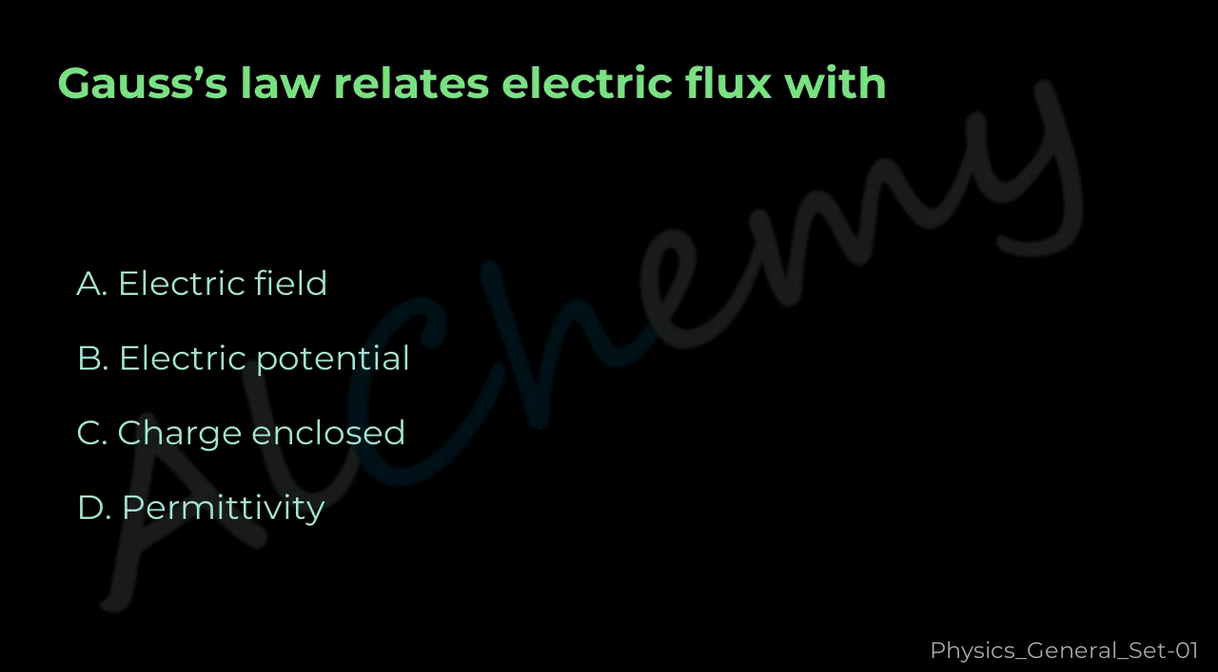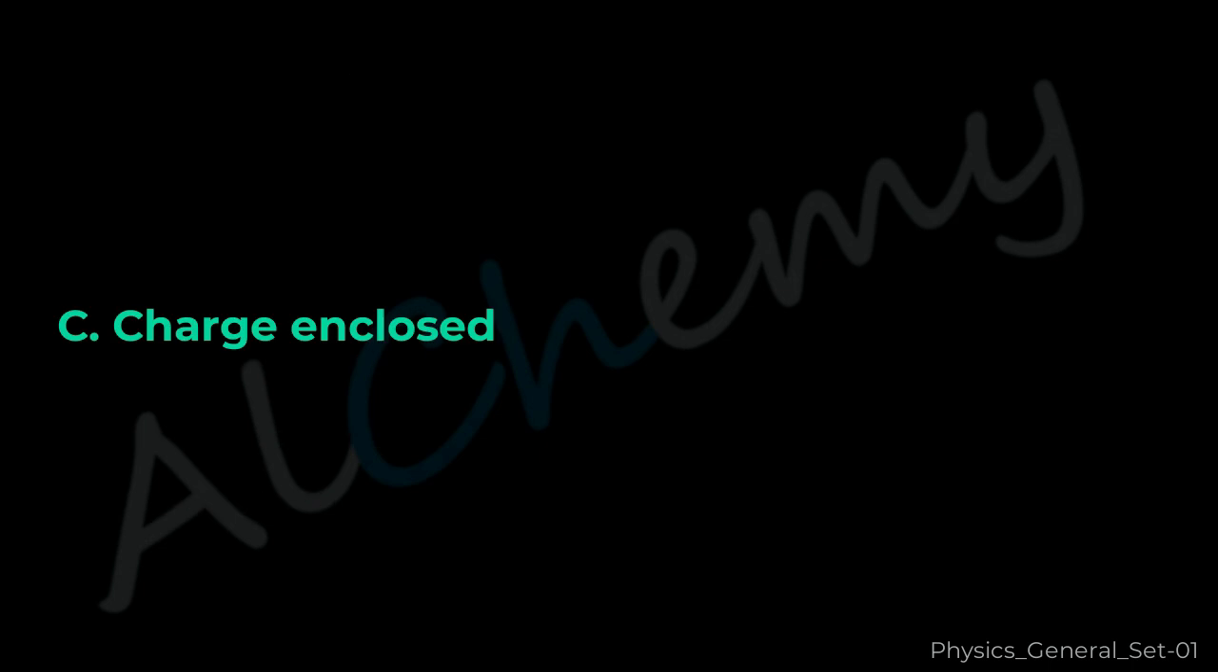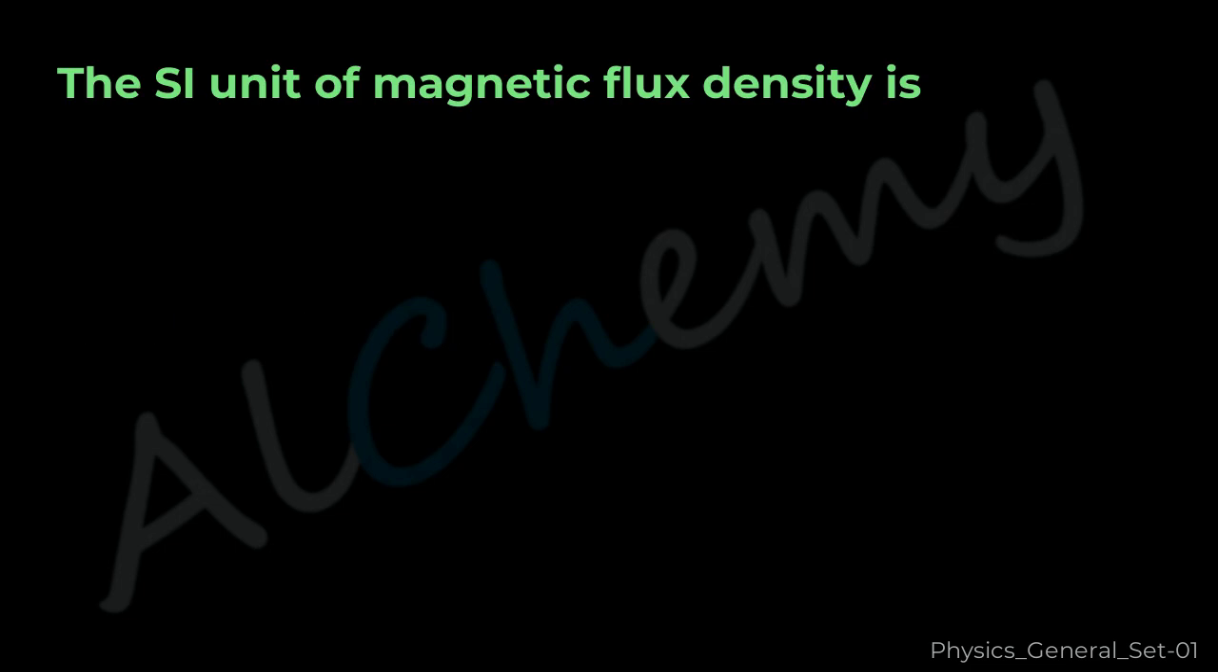Question 24. Gauss's law relates electric flux with A. Electric field. B. Electric potential. C. Charge enclosed. D. Permittivity. The correct answer is C. Charge enclosed.